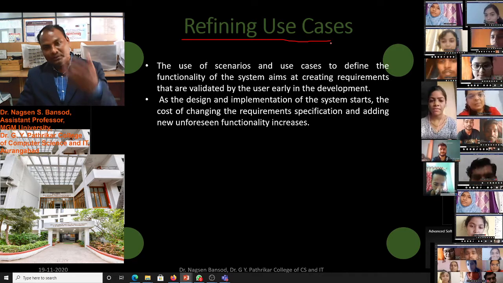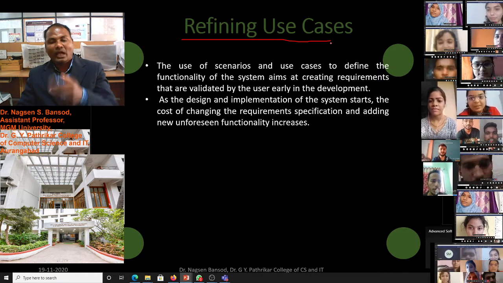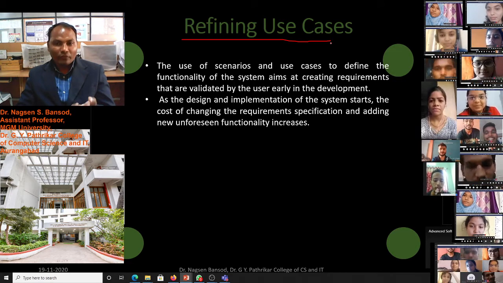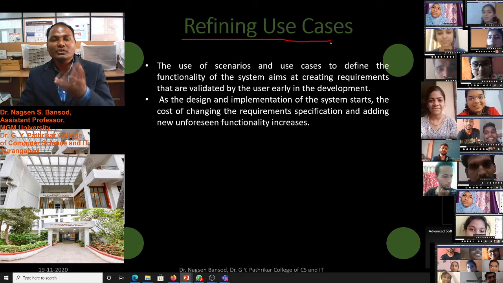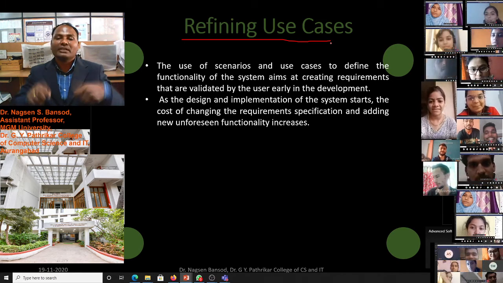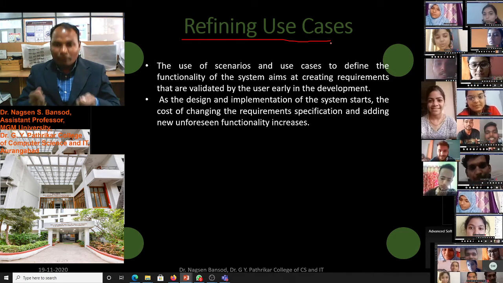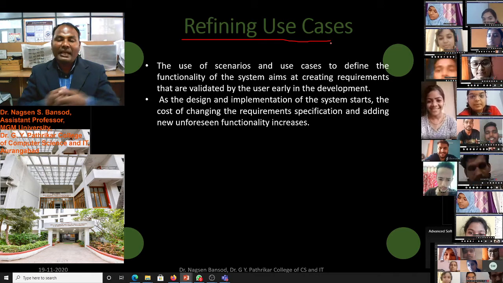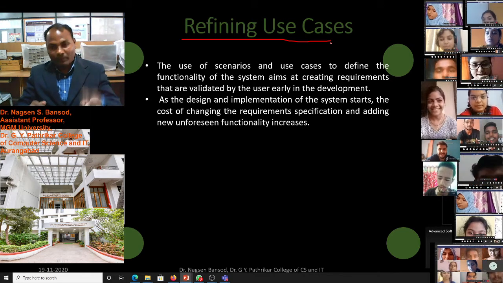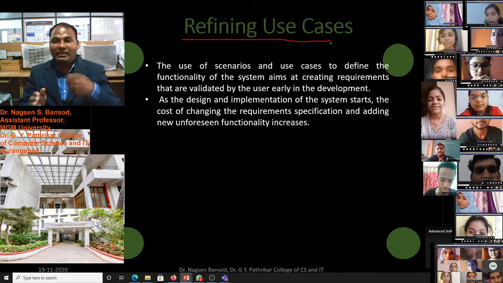If you do not refine use cases after completing your software, it will be difficult. It will increase the cost of manipulating that software. Therefore, before implementing, before starting the design, we have to refine the use cases and add some remaining information in those use cases, some remaining tasks.